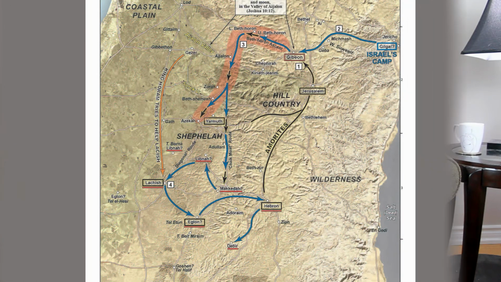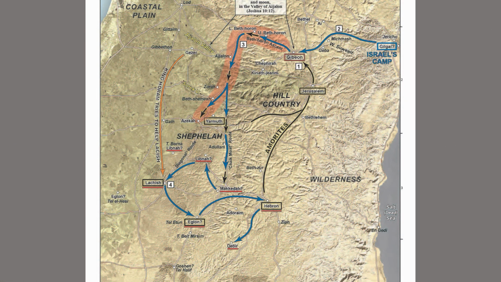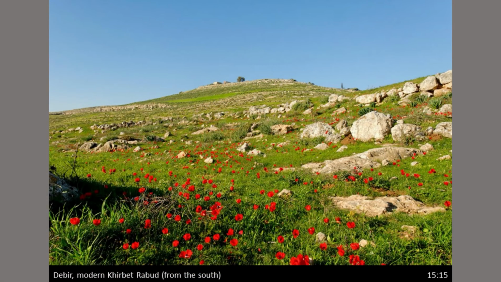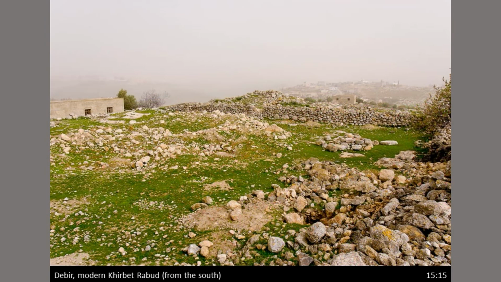Caleb, when taking possession of his inheritance, is said to have driven the children of Anak out. After settling Hebron, Caleb turned towards Debir in order to deal with that city. On our map now, we see that Debir was one of the 5 cities that came up against Gibeon, and one of the cities that Joshua destroyed. However, in the years since, Debir has been repopulated and needs to be conquered again. Caleb not being able to take it on his own, meaning his band of soldiers, shows us that this city was quite fortified. In fact, Debir's other name is Kirjath-Sepher, meaning city of books, so it is quite likely that Debir was an important Canaanite town of learning, hence why it was repopulated and fortified.